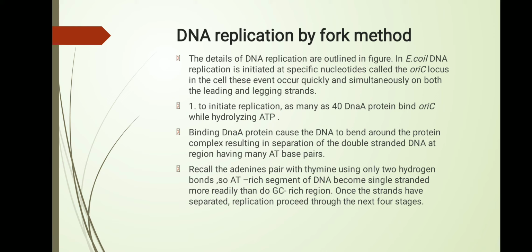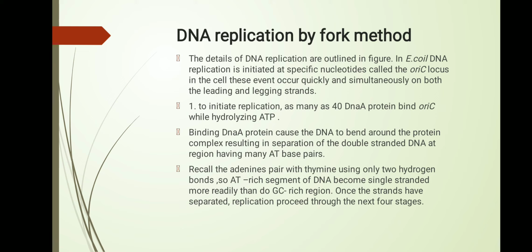Why mainly AT base pairs? Because AT base pairs have a double hydrogen bond, and a double hydrogen bond can be broken more easily compared to the GC bond. A GC-rich region requires higher energy compared to an AT region.